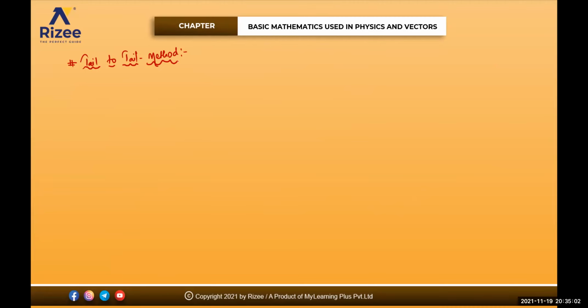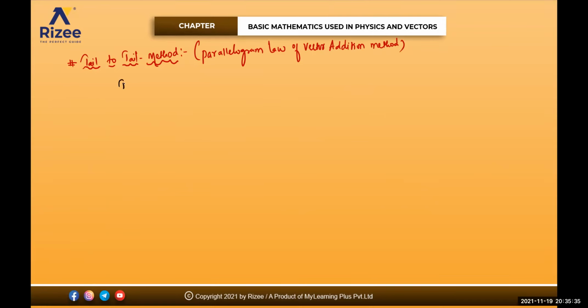It is also called as of what? Parallelogram law of vector addition method. Okay. Anyhow, see in this one, tail to tail method means we just required to keep the two tails, and whatever the angle is enclosed in between them, that will be the angle.